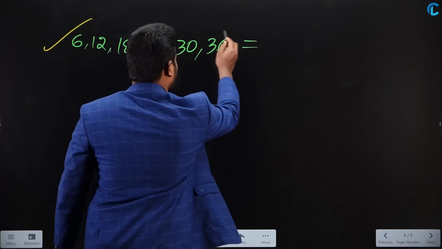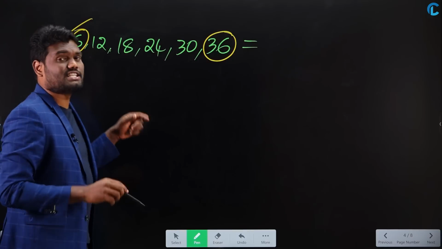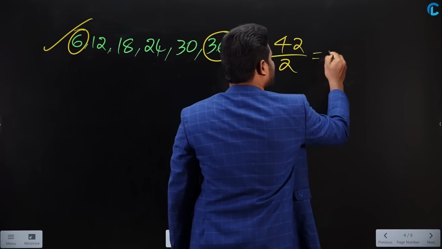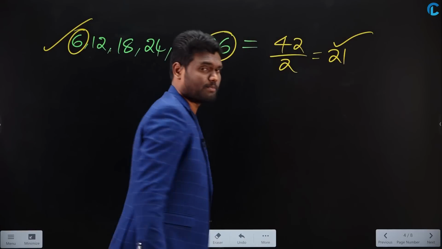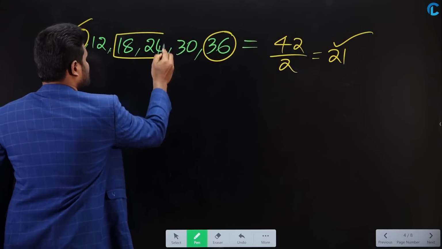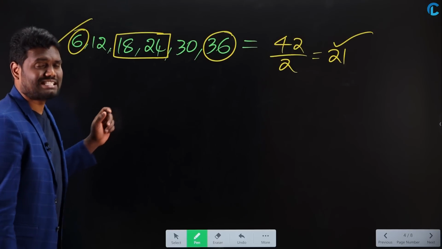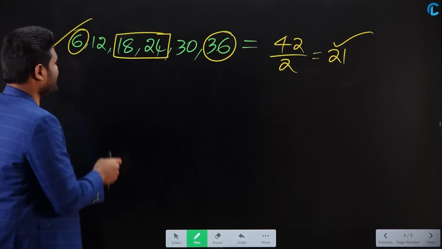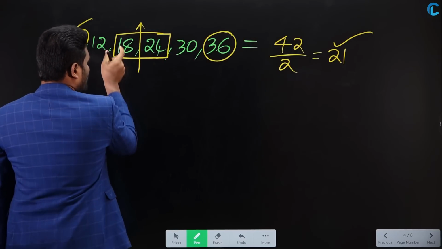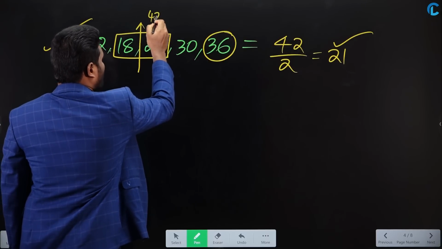So what is your highest number? 36. What is your lowest number? 6. So 36 plus 6 is 42. So 42 divided by 2, we can say that average is nothing but 21. Or else, what I can say? Average of middle two numbers. Average of middle two numbers means total you have 6 numbers. Out of these 6 numbers, exactly middle numbers are nothing but third number and fourth number. So we need to calculate average for these two. 18 plus 24. What is 18 plus 24? 18 plus 24 is 42.